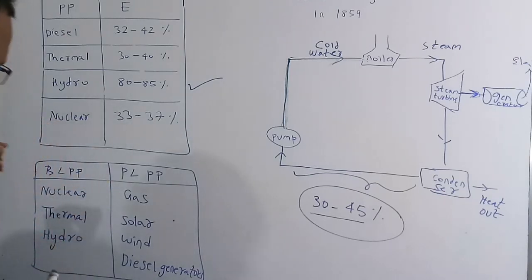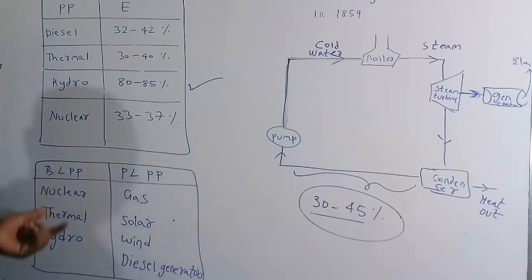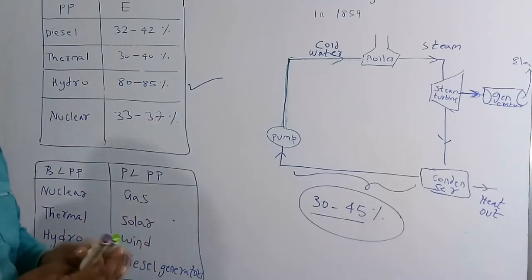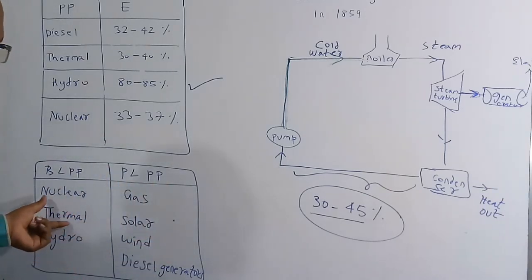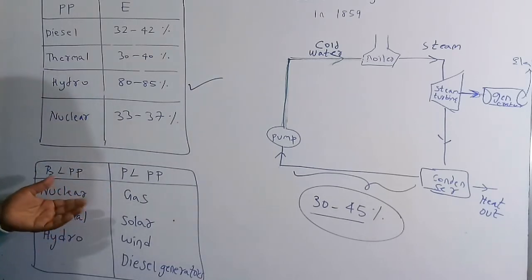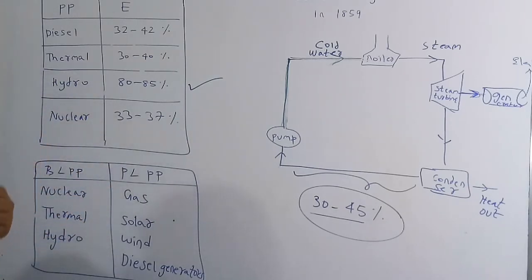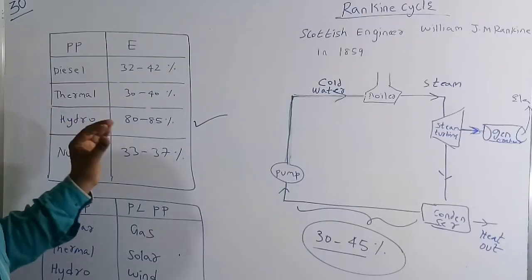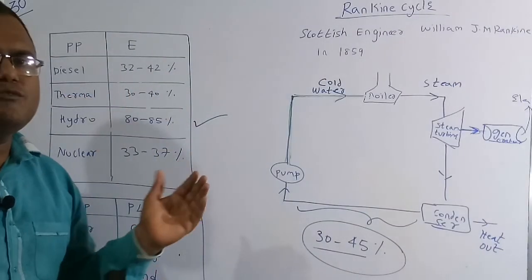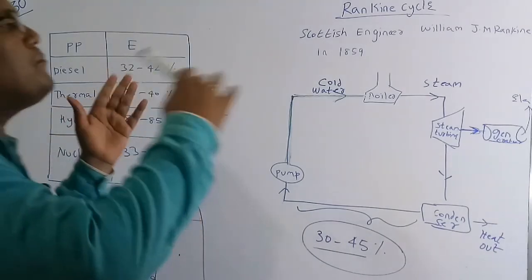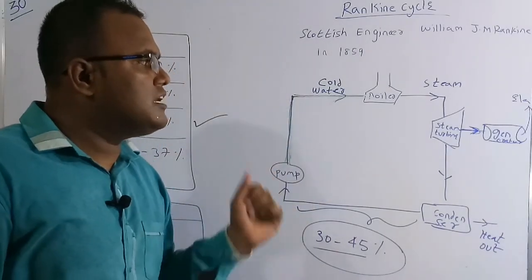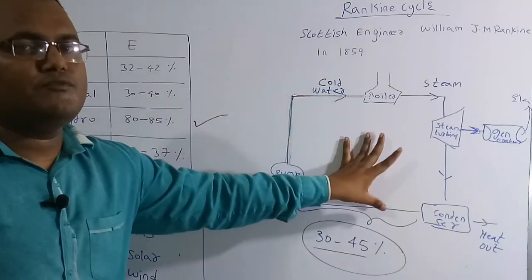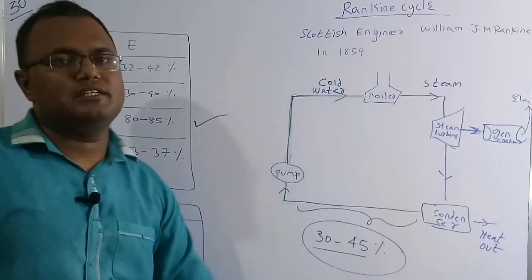Out of this, one question they will ask definitely: whether the thermal power plant belongs to the base load power plant or the peak load power plant. Thermal power plant basically comes in the category of the base load power plant. Out of all the power plants, the hydro power plant has the highest efficiency, and the Rankine cycle is one type of process of the overall power plant. So this is basically used in the thermal power plant and also in the nuclear power plant. It has an efficiency of only 30 to 45%.